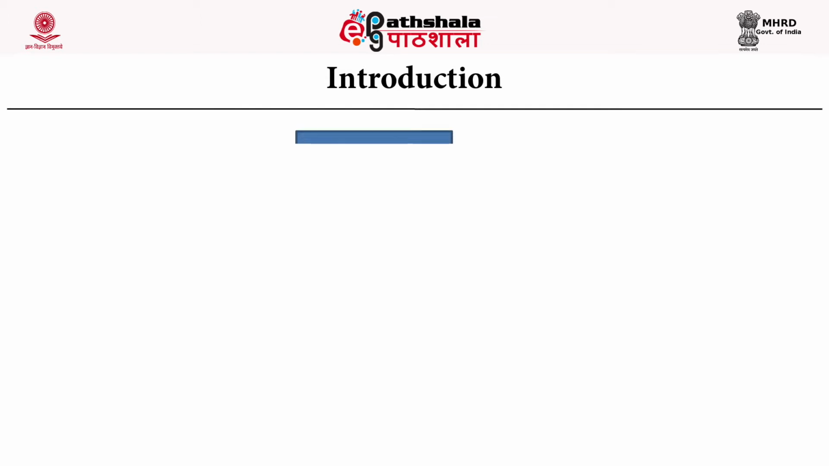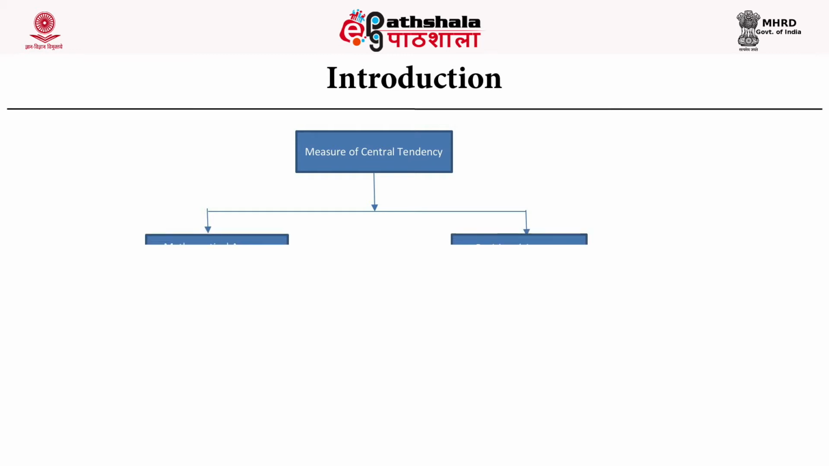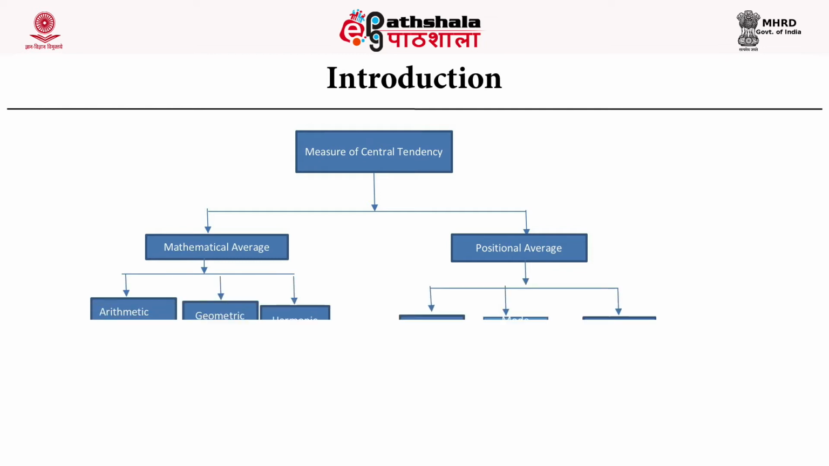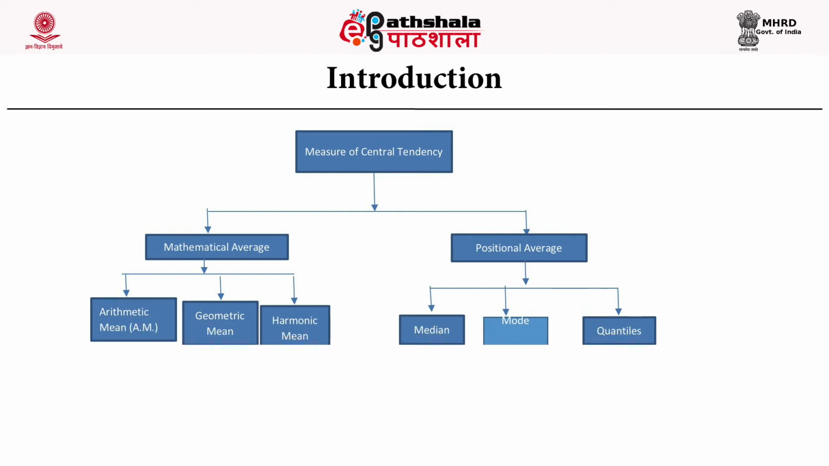From this flow chart we can see that measures of central tendency are divided into two segments, that is mathematical average and positional average. Under mathematical average we have three measures, that is arithmetic mean, geometric mean and harmonic mean. And under positional average, median, mode and quantiles. We will discuss positional average in the next module, that is central tendency measure 2. Here we will discuss only the mathematical average measures and their relationship in this module.